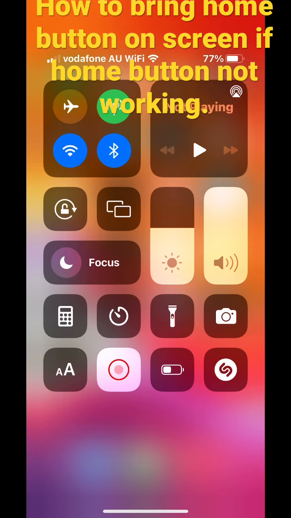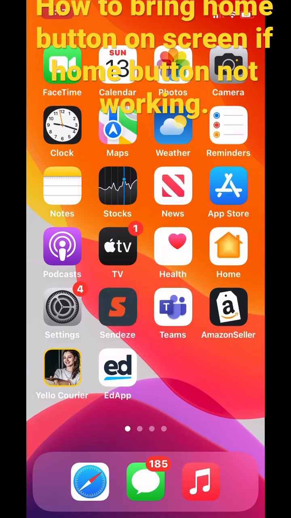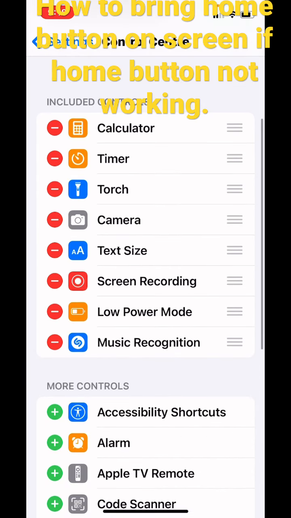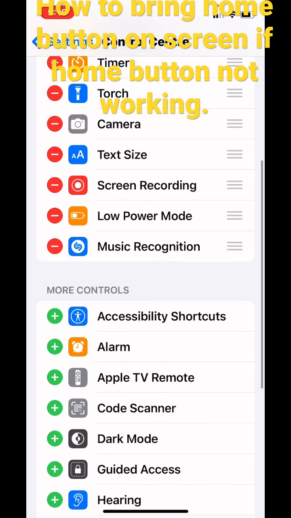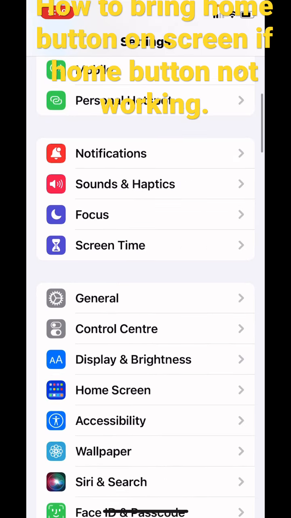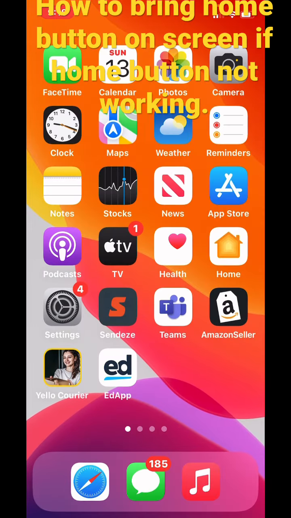Then, in Settings, go to Control Center, where you can see calculator, timer, torch, everything there. What you'll have to do is go down there to Accessibility Shortcuts. You just click here, Accessibility Shortcuts, then you go back, go to the Control Center once again.